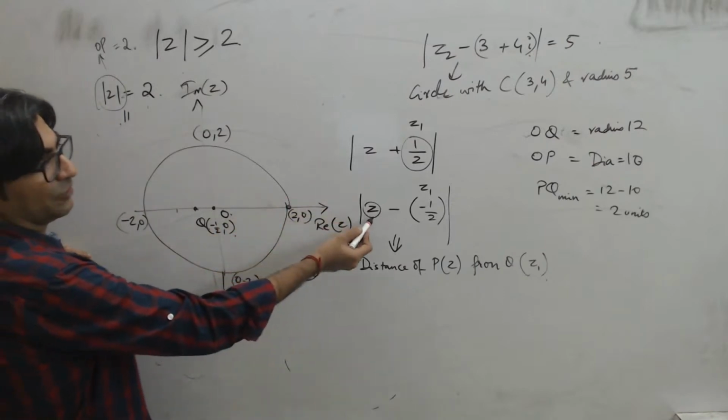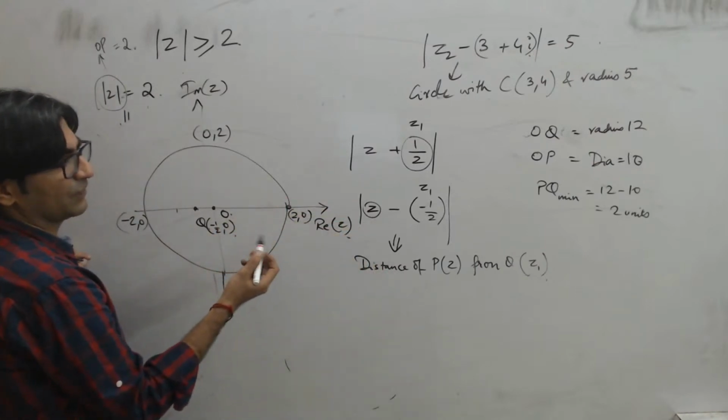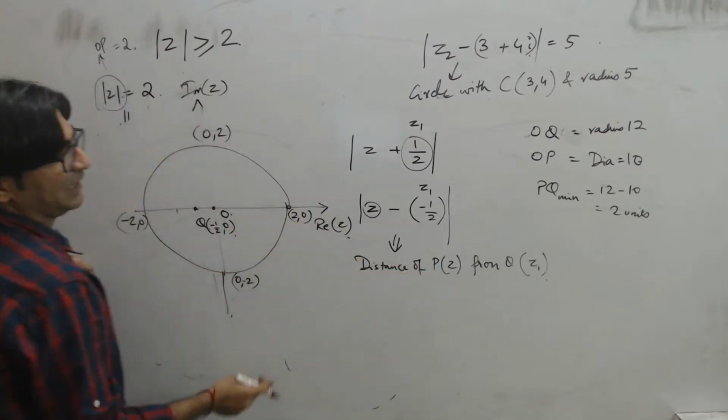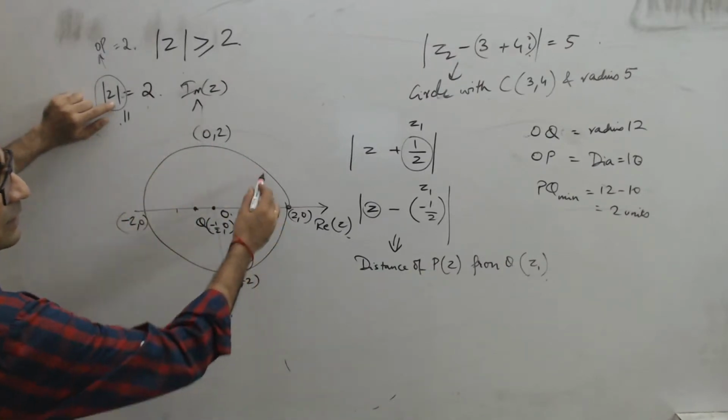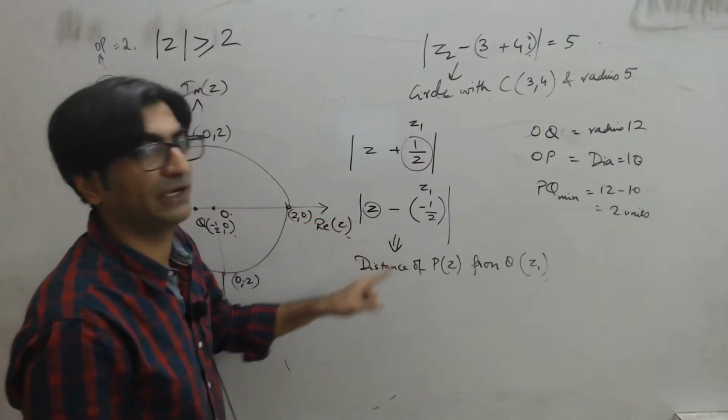Right? And you have Z, which represents the distance of. अच्छा, यहाँ पे P लिख दिया है. P क्या है? ये यही point Z है ना? तो P will be a point on the circle, right? And you are wanting to.